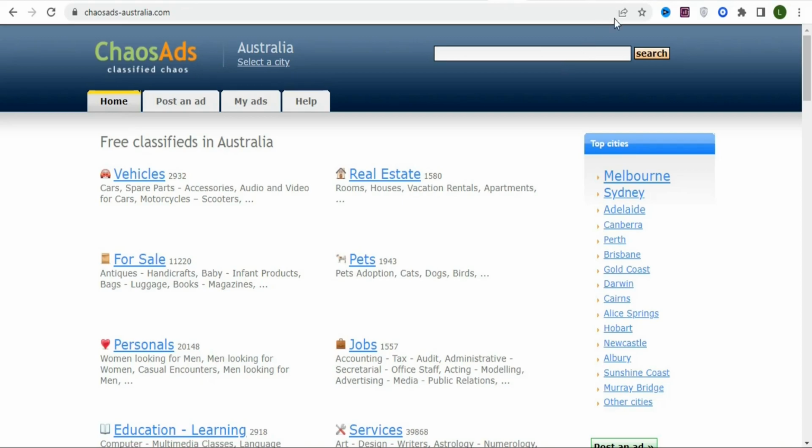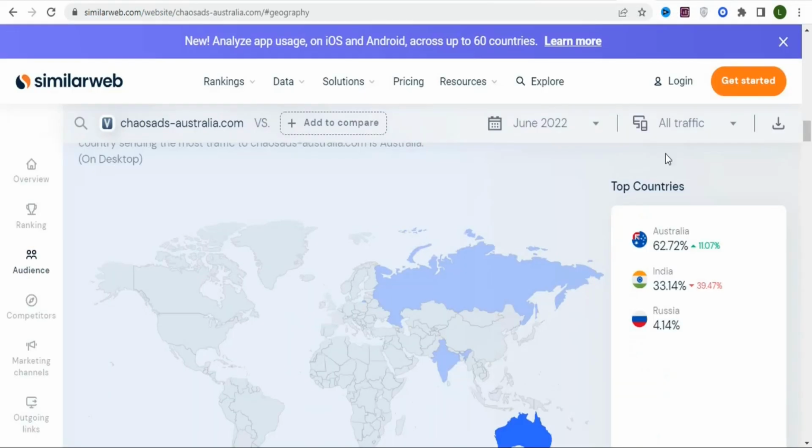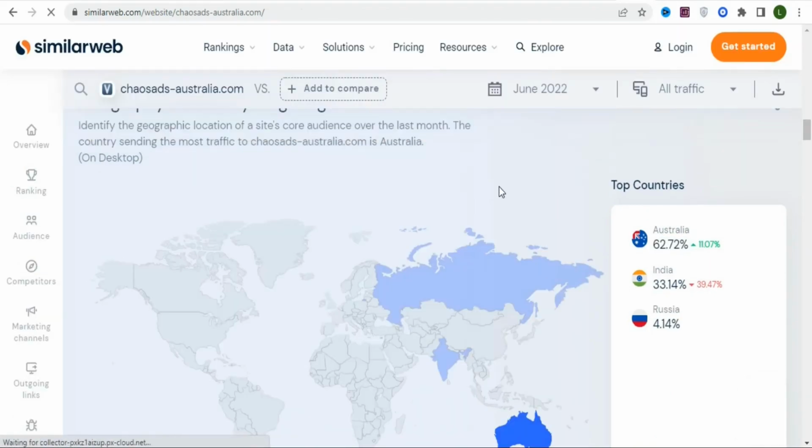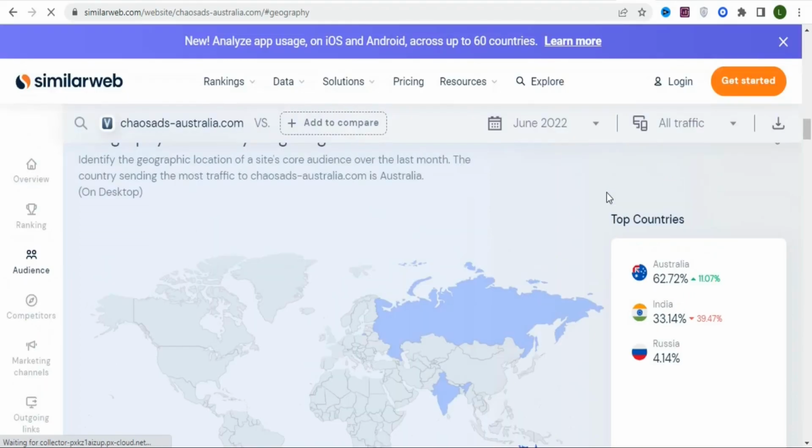When you analyze the website on SimilarWeb, you can see that 62.72% of the traffic is coming from Australia. Although this website does not get a lot of traffic as compared to other websites, the good news is that it is growing, and more to the point, this is targeted traffic. You are targeting the right people. So even if you get few people to click through your link, you can get some of them who enter their mobile numbers, and you are going to be earning money on CPA Grip.